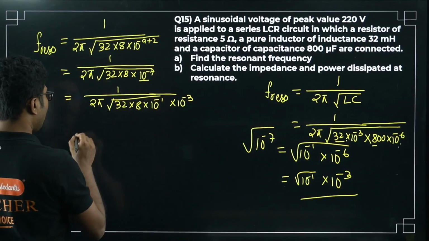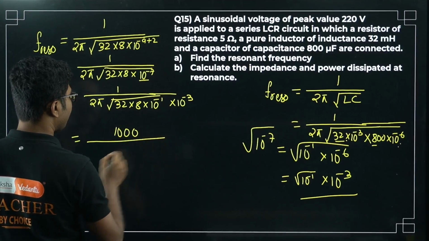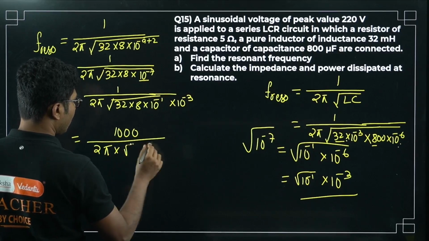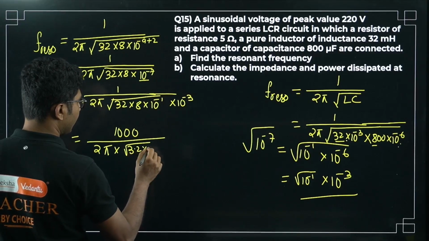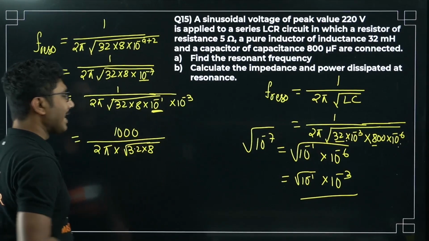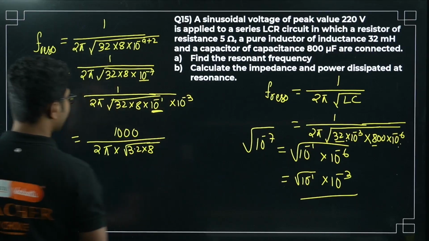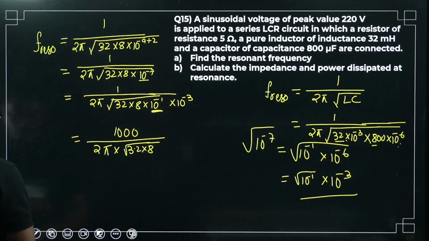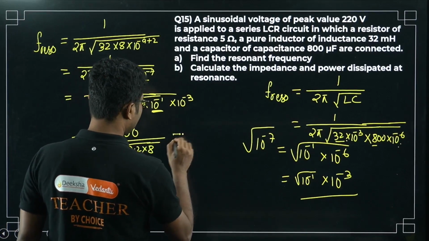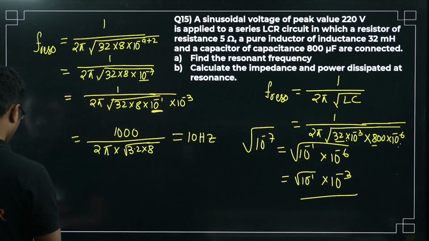Now this will go up, so it will become 10 to the power of 3, that is 1000, divided by 2 pi into 3.2 into 8. So you can take this 10 to the power of minus 1 inside, and adjust it, and you can calculate the exact value of the resonance. I am not super bothered about that. It will be coming out to be 10 Hz. You can check, it will be approximately 10 Hz.